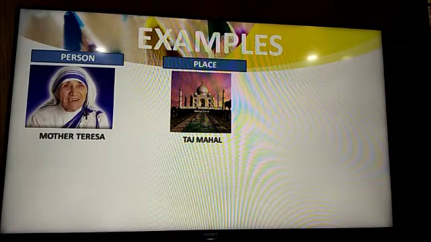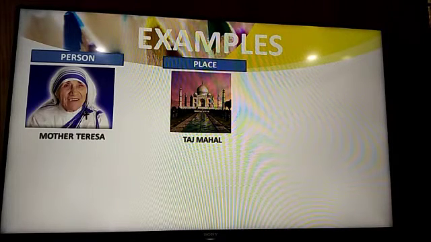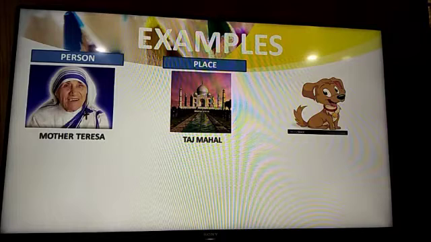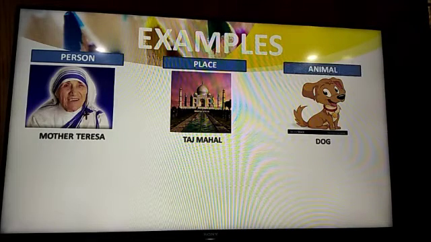Now for place we can also have a name of a country, name of a city, name of an island, name of your school, name of your railway station, name of your playground, whatever place we say is a noun. Next we have a picture of a very cute looking dog, and it comes into category of animal. So all the animals are also an example for nouns.